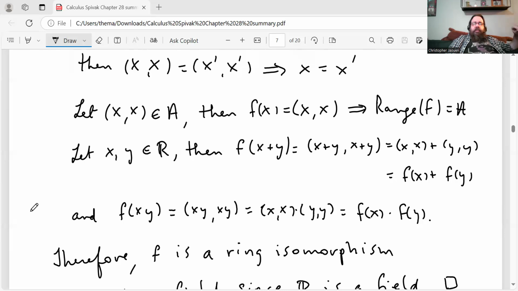And those two things show that the function f is a ring homomorphism. Since f is a bijective ring homomorphism, it's a ring isomorphism, and therefore all the algebraic properties that R possesses are transferred over to the set A. Therefore, A is also a field.